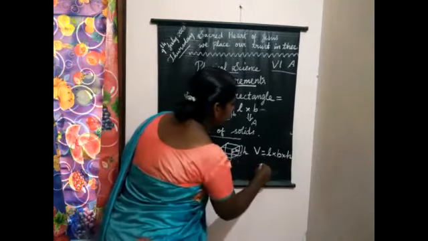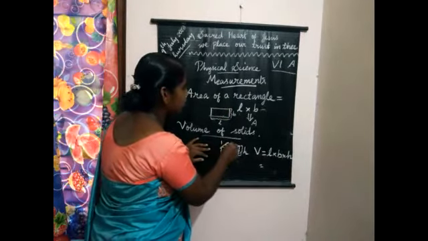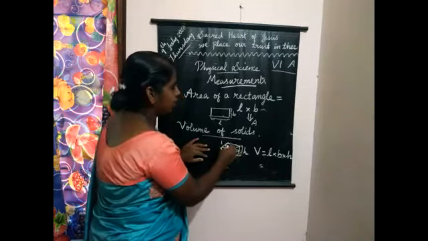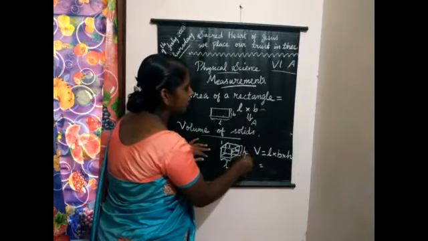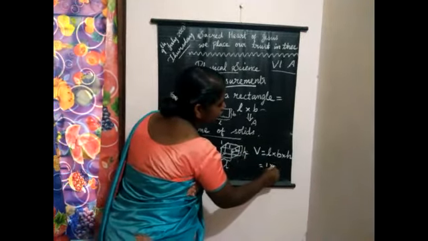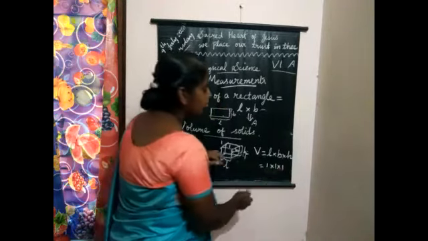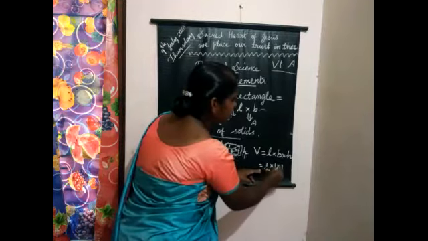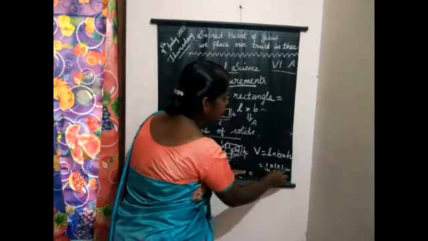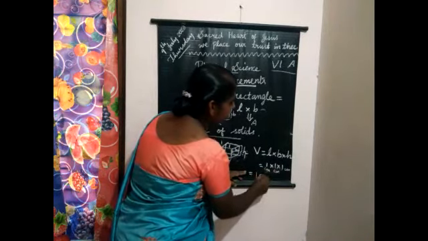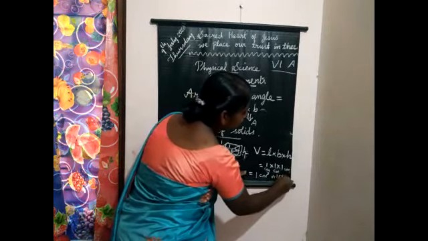You will get a value if we are considering this as 1 centimeter. This is a cube, no? So, all the sides will be equal. 1 centimeter in length, 1 centimeter in breadth and 1 centimeter in height. Then what you will get? 1 centimeter into 1 centimeter into 1 centimeter. 1 into 1 into 1 is 1. 1 centimeter cube or 1 cubic centimeter.